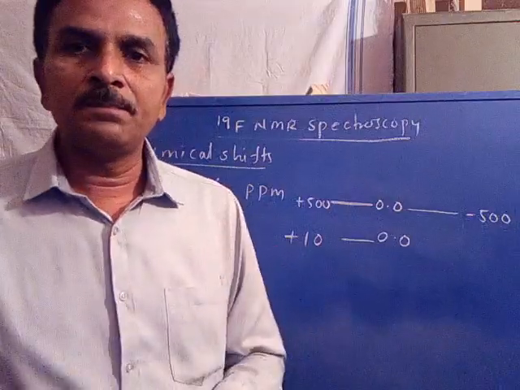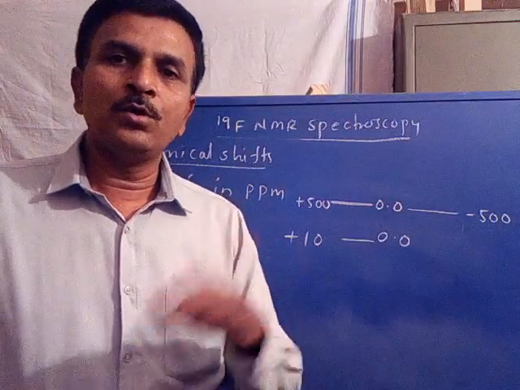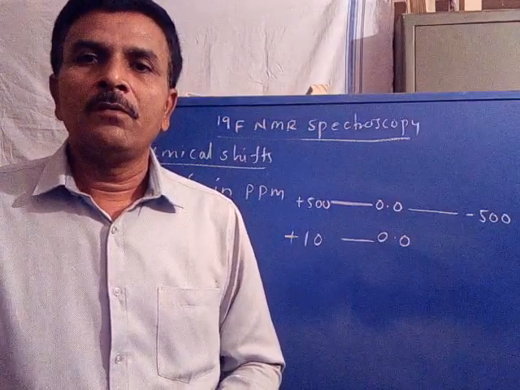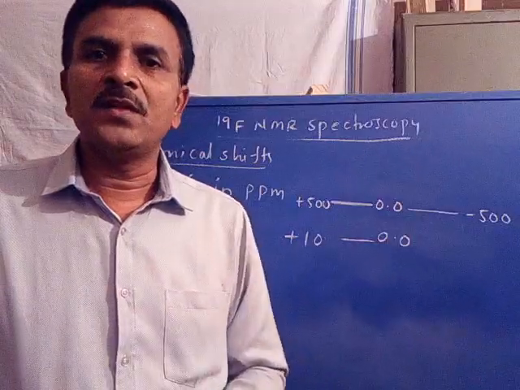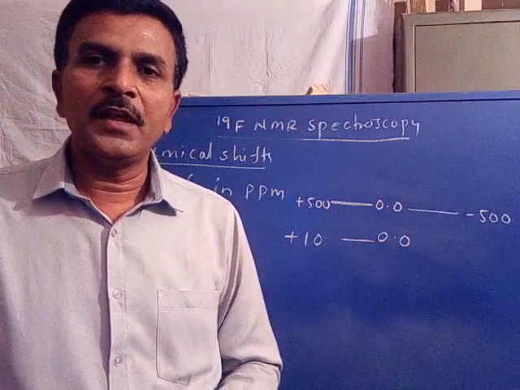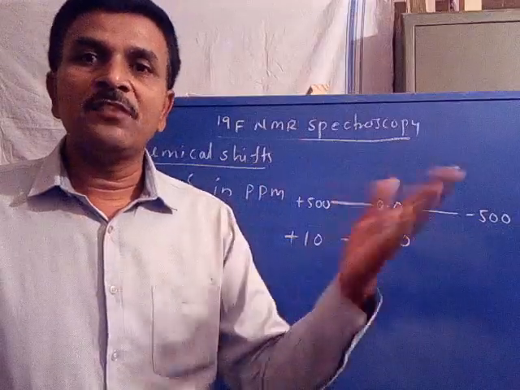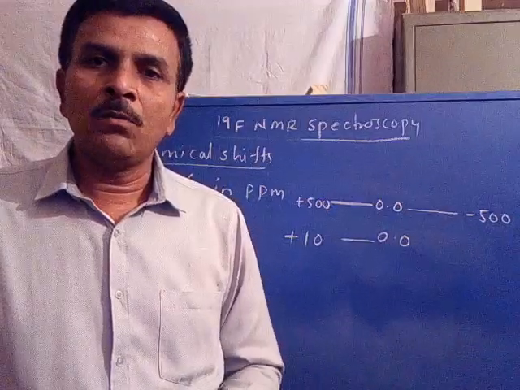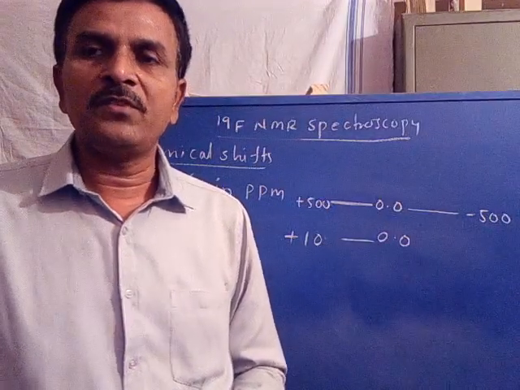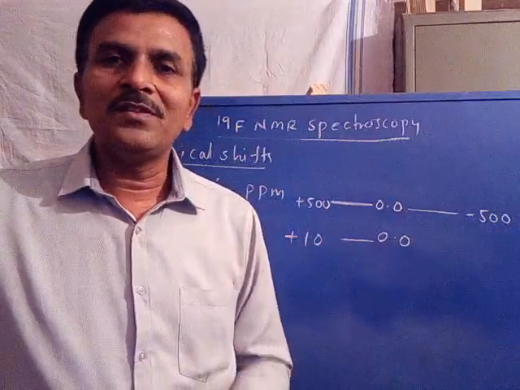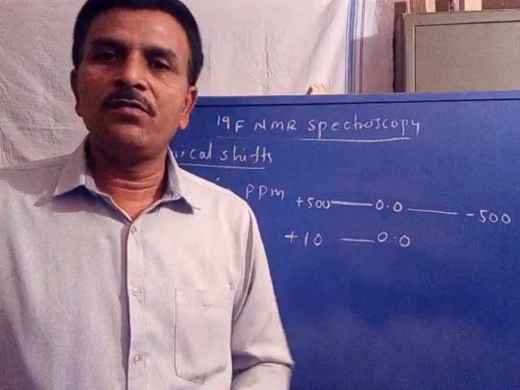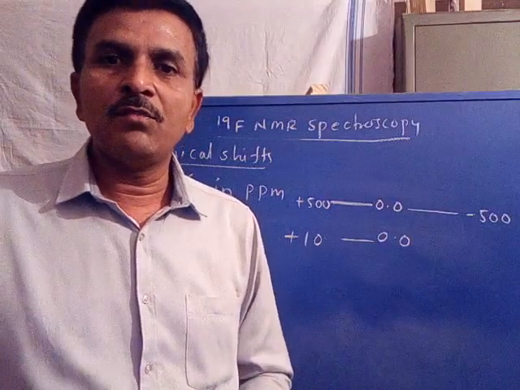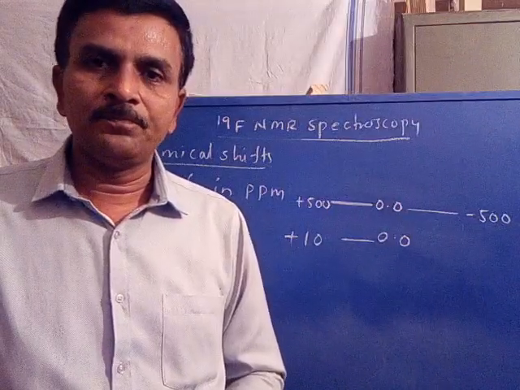So the presentation is the same. Absorption frequencies in both cases are measured in delta and presented in ppm units. What is the difference between these two? The only difference is the absorption frequency for fluorine nuclei appears at upper field value, that is minus ppm value, delta equal to minus ppm value, whereas protons almost always appear at plus ppm values, delta equal to plus ppm values. This is the only difference: upper field for fluorine, downfield for proton, because of the high electronegativity or high electron density associated with the fluorine nuclei. The remaining part is the same.